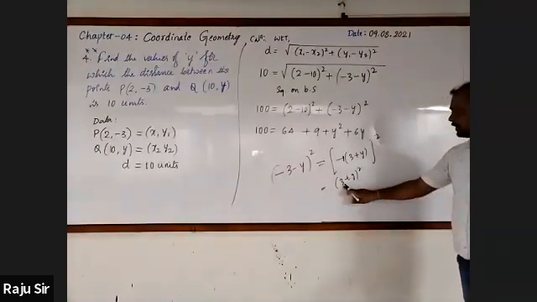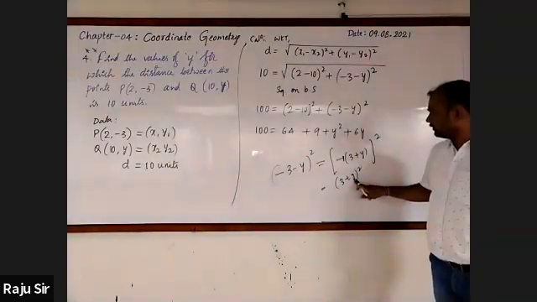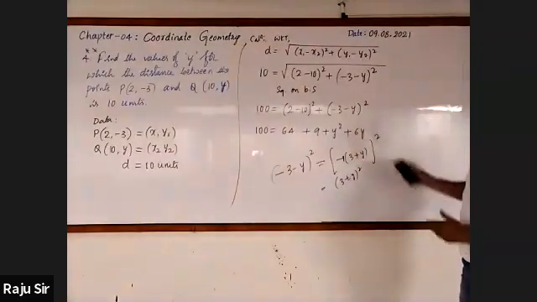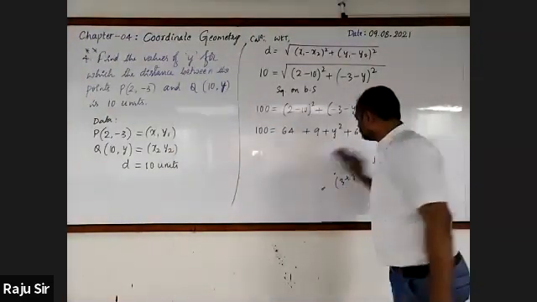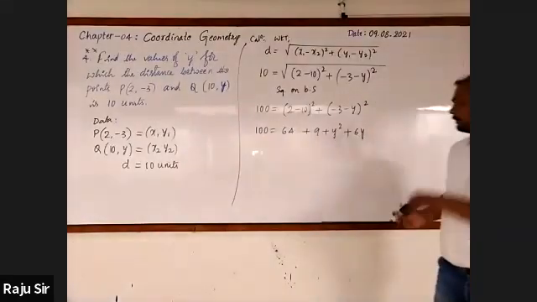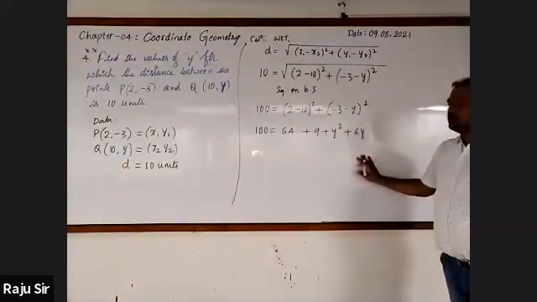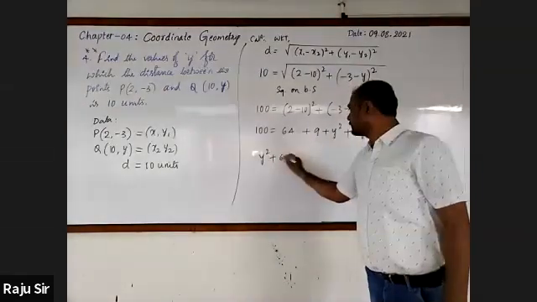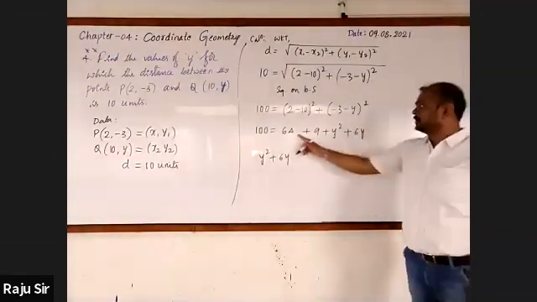And it has been expanded. See, 3 square is 9, y square as it is, 2ab, 2 into 3 into y, 6y. Then how do you simplify? Let me write y square plus 6y as it is. What is 64 plus 9?